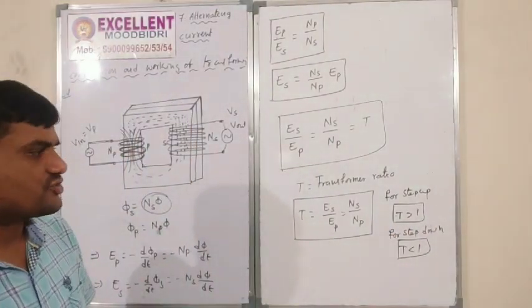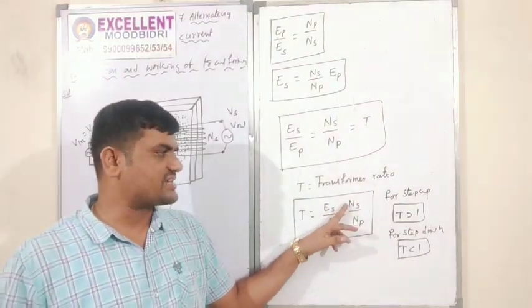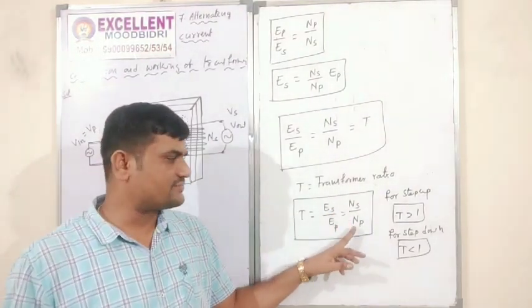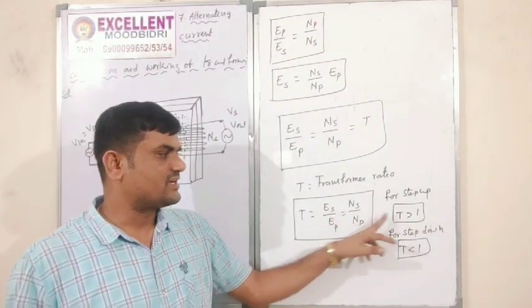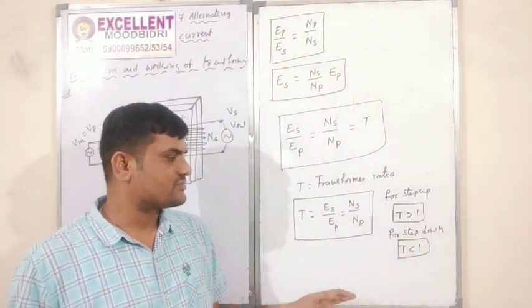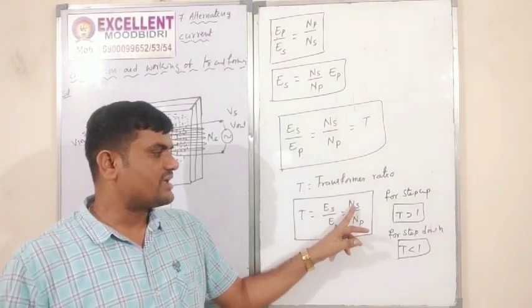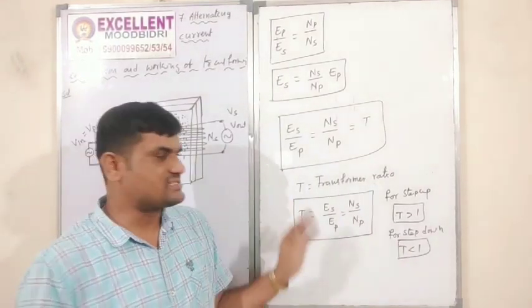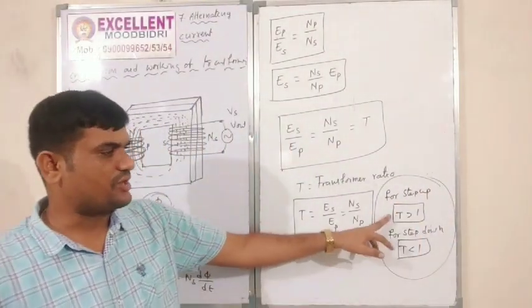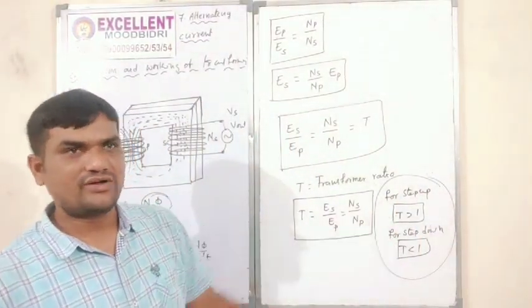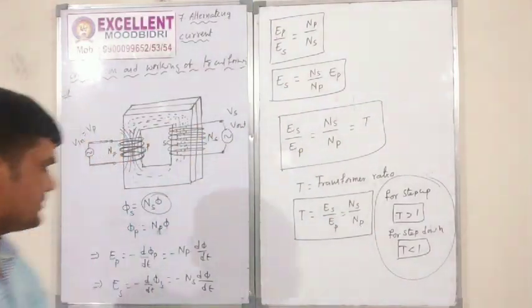Correct or not? So for step up, the number of turns in the secondary coil is greater than the number of turns in the primary. So this is NS by NP, T is greater than 1. Next one, step down: NS by NP is less than 1. Based on that, we apply this formula. This is the main basic point. So this is the transformer ratio.